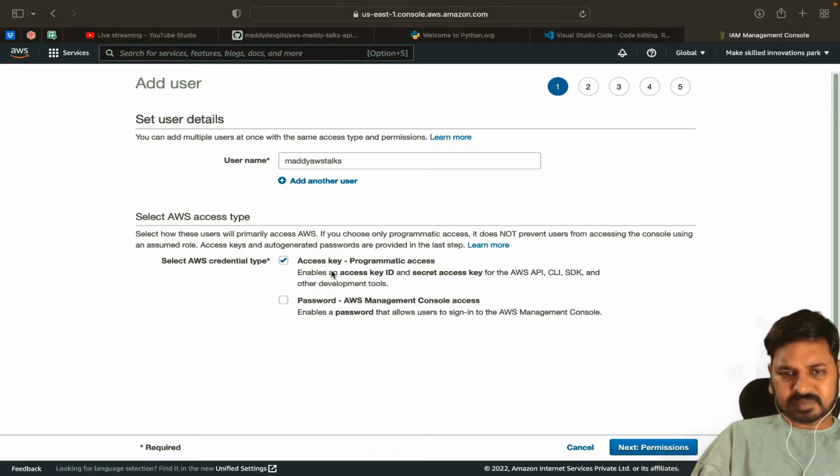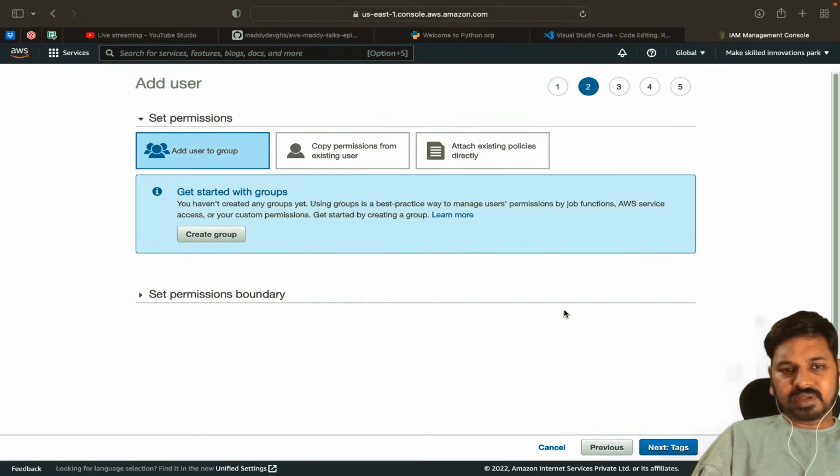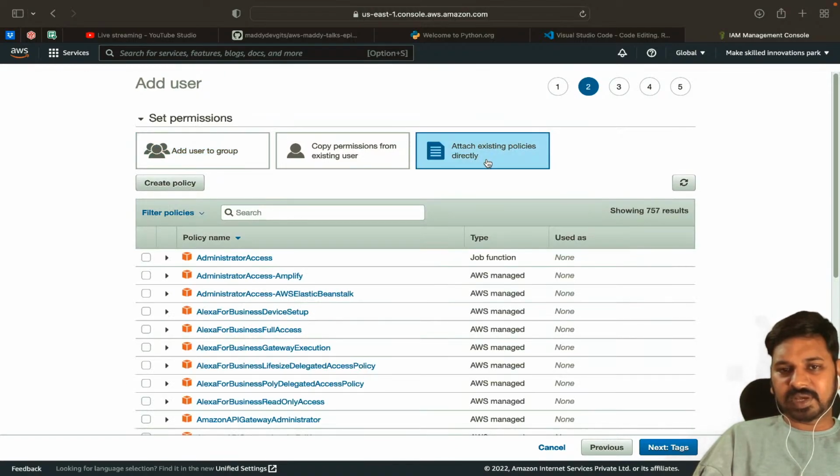What do you mean by programmatic access? Whenever you select programmatic access, it enables the access key and secret access key so that you can use it for programming. So you have to select programmatic access and click on Next. Here you have to attach some existing policies. Click on attach existing policies directly, and search for the service.